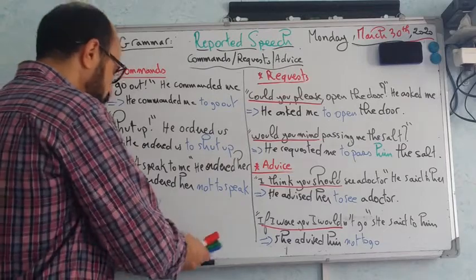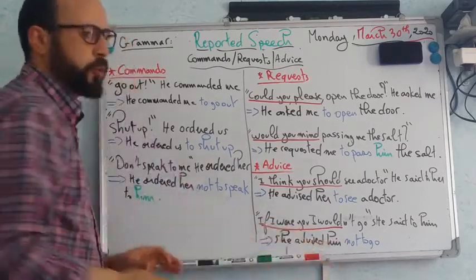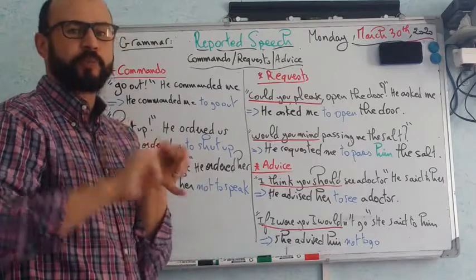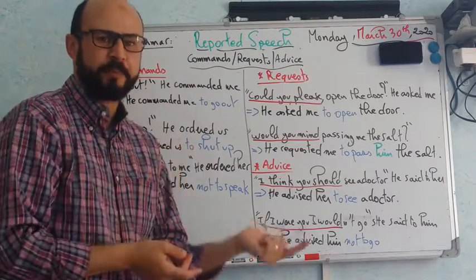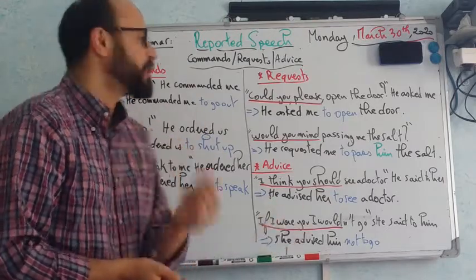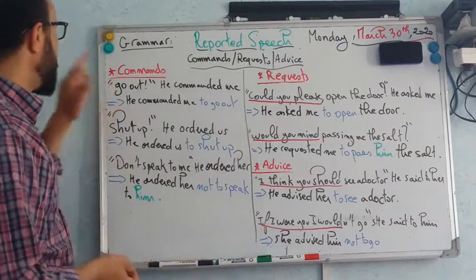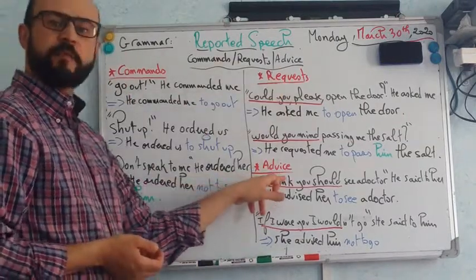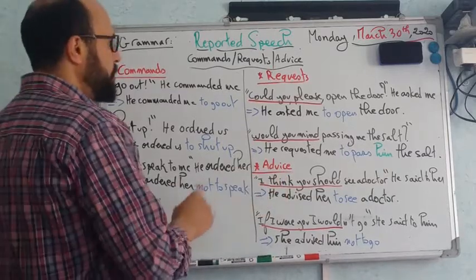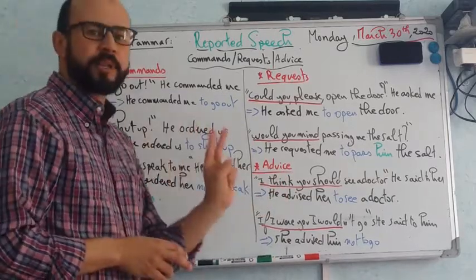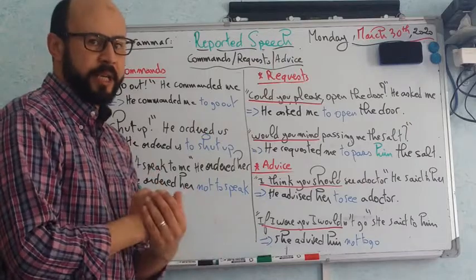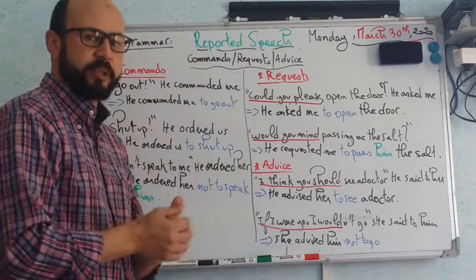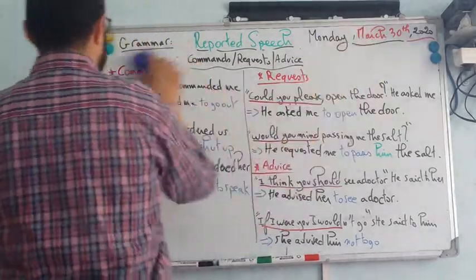So far we have seen how to report statements, how to report questions, both types, wh-questions and yes/no questions. And this morning we saw how to report commands, requests, and pieces of advice. Now I'm going to give you 2 tables. I need you to learn them by heart. They concern the changes of reported speech.